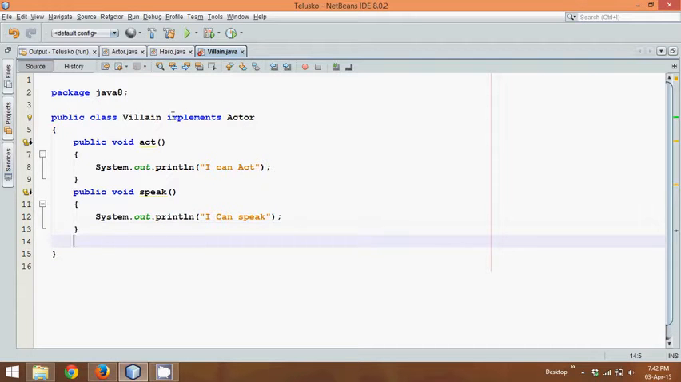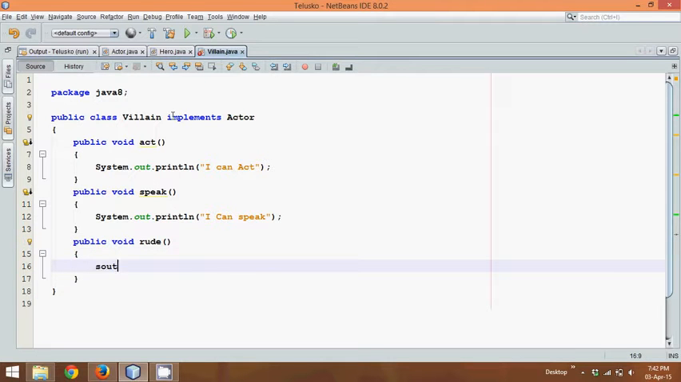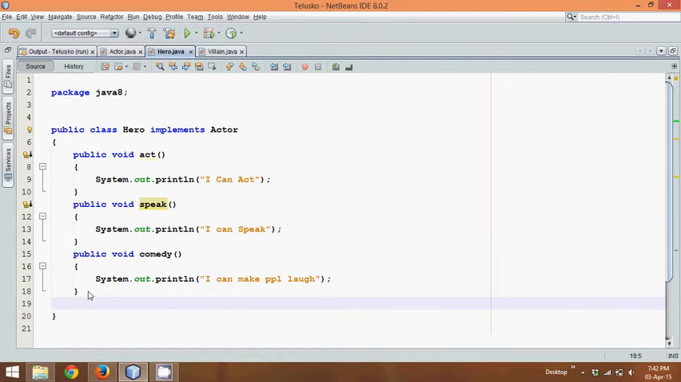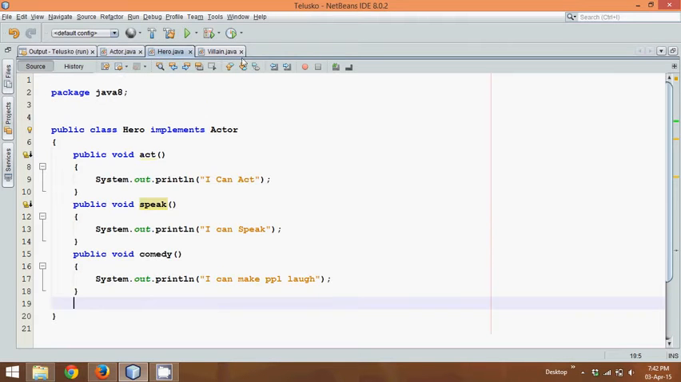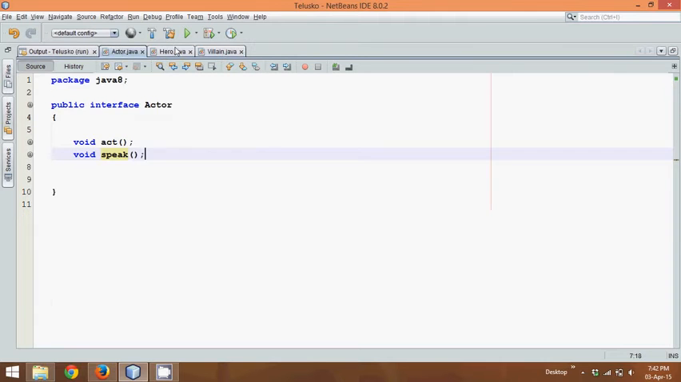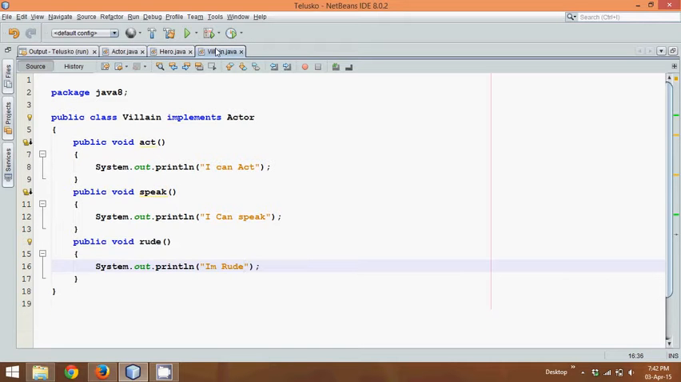But let's say villain has one more method, public void rudeness. All the villains are rude. So we'll print: I'm rude. So now we have these three methods. But let's say in future, a system says every actor should be able to dance. Now the problem is, after the definition of these three methods, we have added Actor, Hero, and Villain.